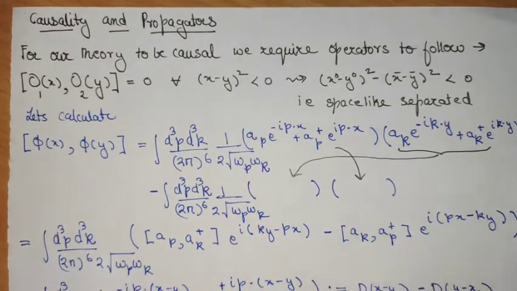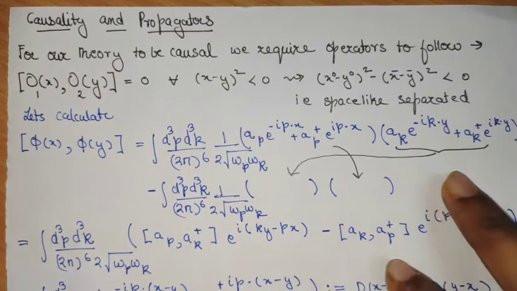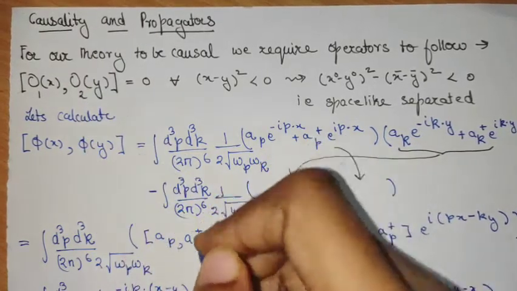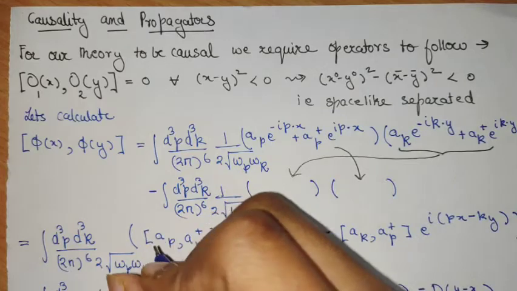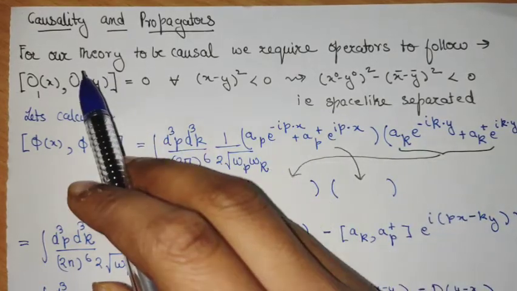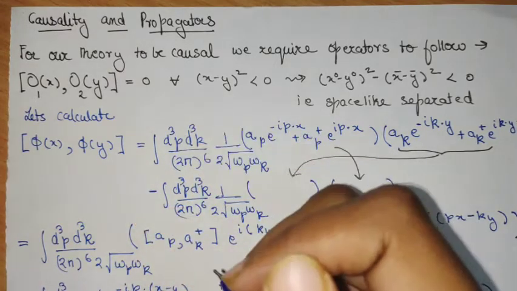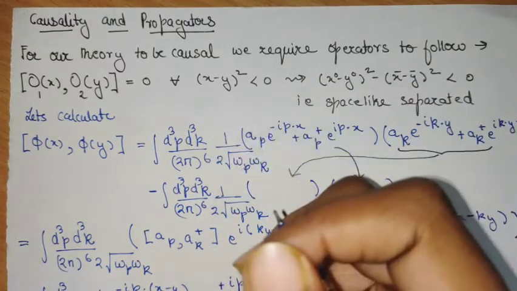Hello friends. In this video, I will be discussing causality and propagators. Why we need causality is in some sense related to the fact that we have operators, field operators, so they vary from one space-time point to another.